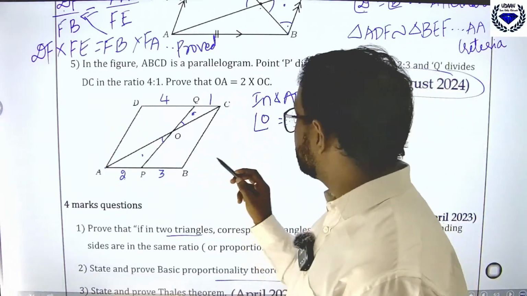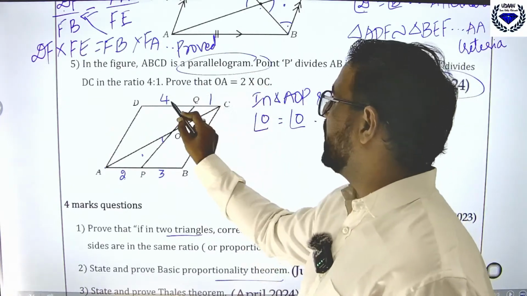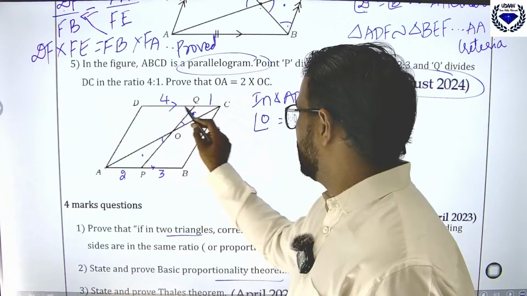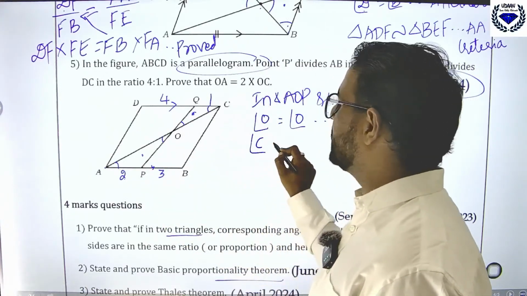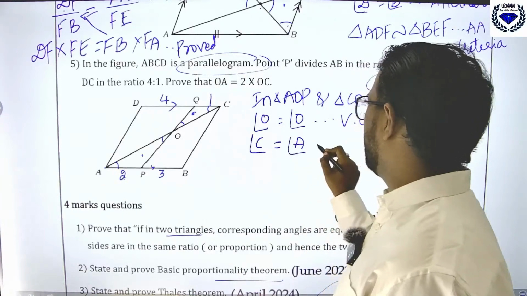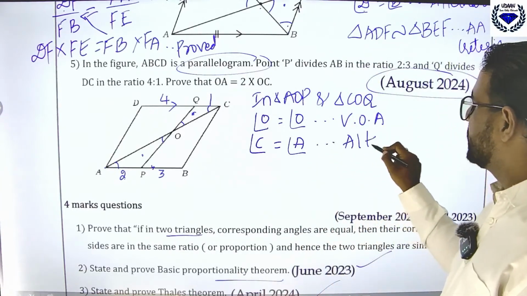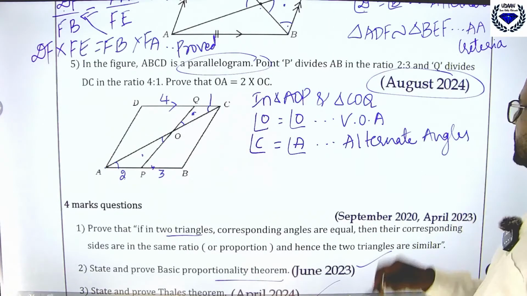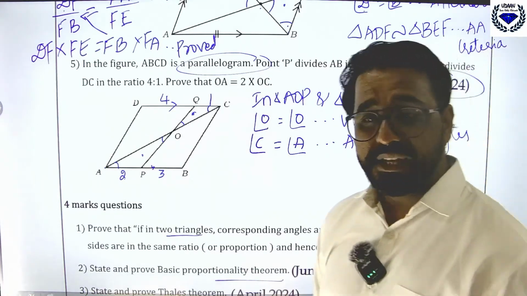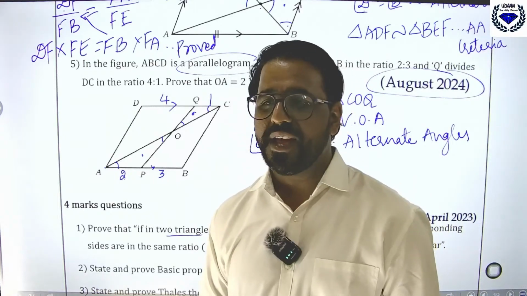And since it is a parallelogram, these lines are parallel, so angle C is equal to angle A. Why? Alternate interior angles. Two conditions are sufficient to prove that they are similar.